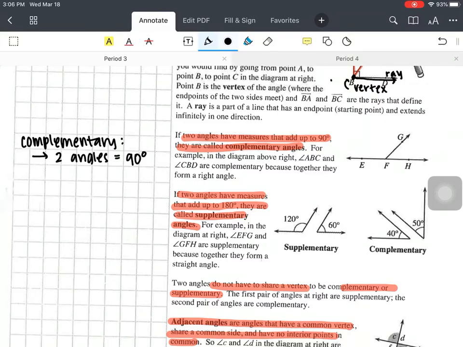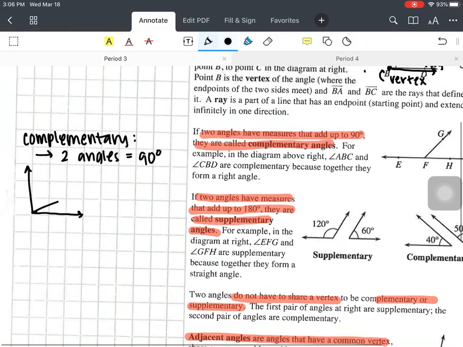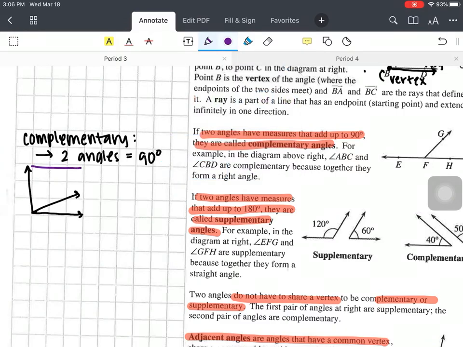My 9th grade geometry teacher said that I have my 2 angles here. This is how she helped us remember. And she said that this was a student and he had a box-shaped head. And this was our complementary student. So since he was embarrassed of his square-shaped head, he used to give compliments to everybody. There's my geometry teacher for you. Okay, the next part makes a little bit more sense with the way you remember it. But, I mean, I've remembered it since 9th grade. That was a long time ago.